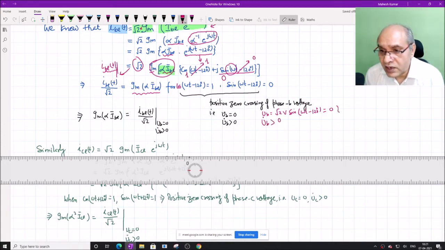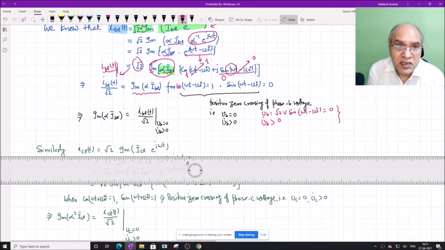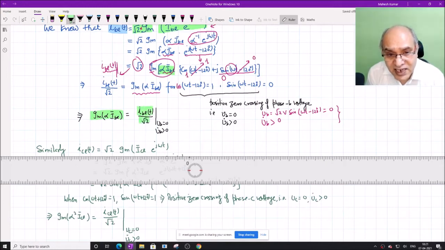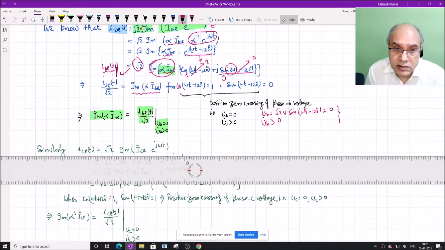So this is actually the positive zero crossing of phase B voltage. Therefore the imaginary of alpha I_BL is equal to I_BL by root 2 at the instant when the phase B voltage is going through its positive zero crossing. So we could express the imaginary of alpha I_BL in terms of the real, time domain quantity.